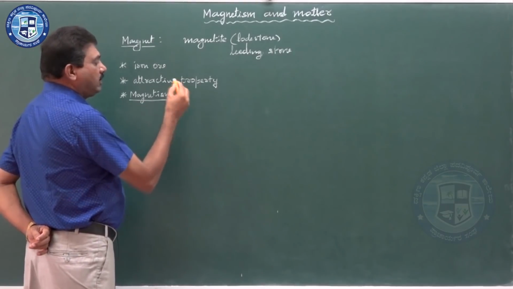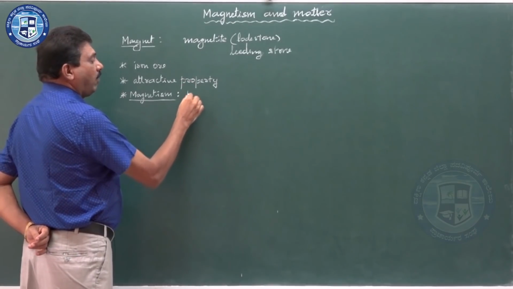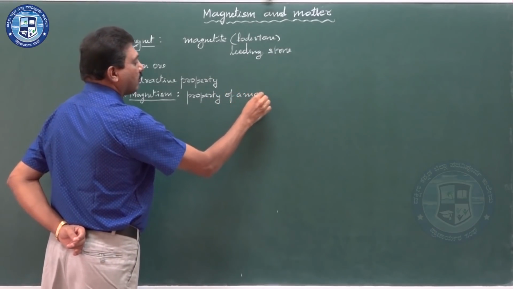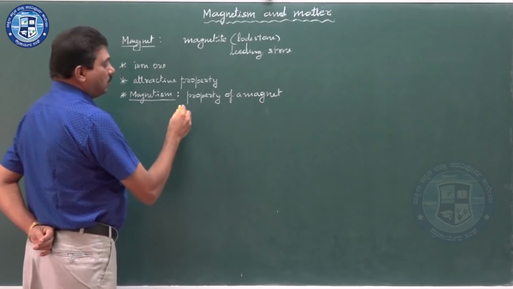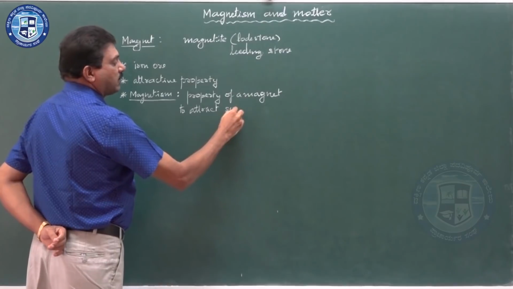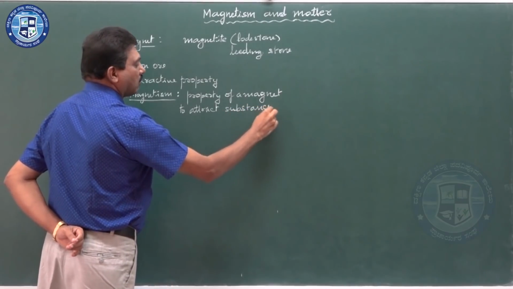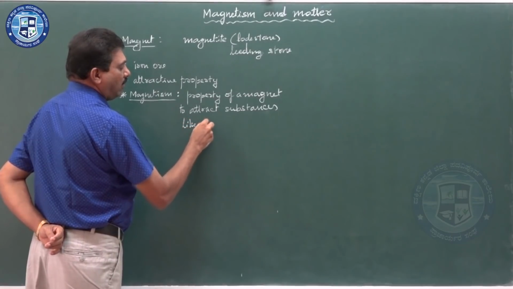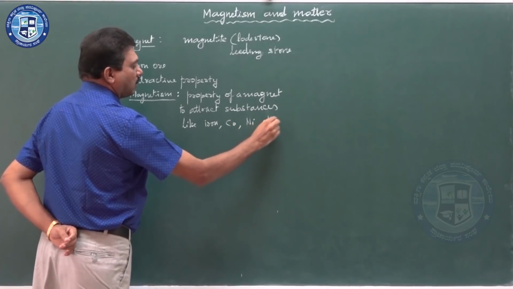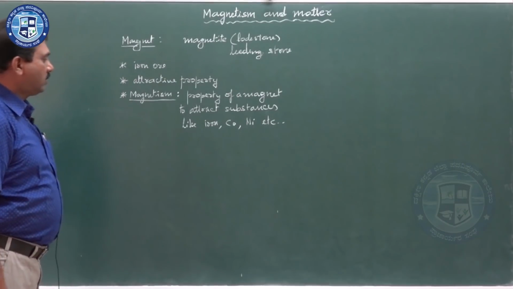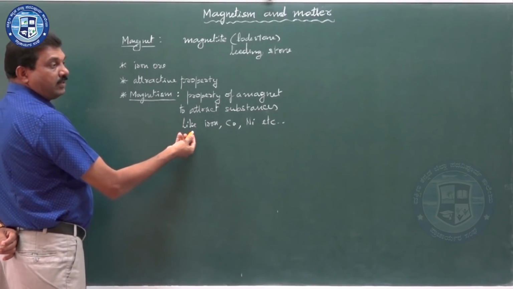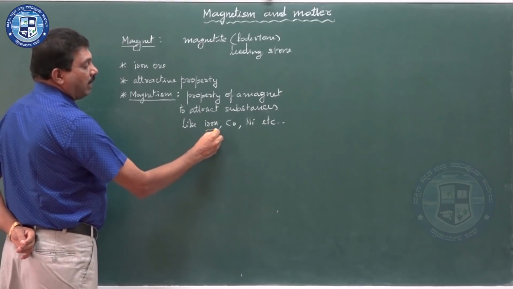We are coming to the important word involved in this chapter. Magnetism is a property of a magnet to attract substances like iron, cobalt, nickel, etc. This is the property called magnetism, and the substances which are attracted by the magnet are called magnetic substances.